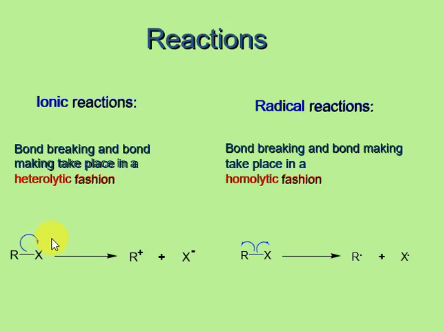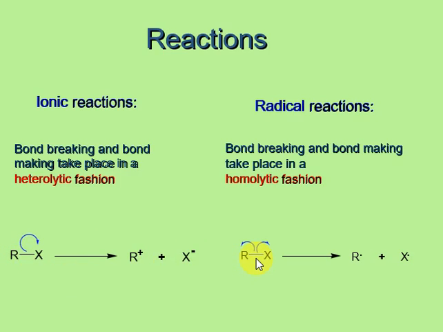In heterolytic fission, the bonded electrons between R and X will be completely taken up by the X, so that X will get the negative charge whereas R will get the positive charge, and this will happen when there is a high difference between the electronegativity of R and X.